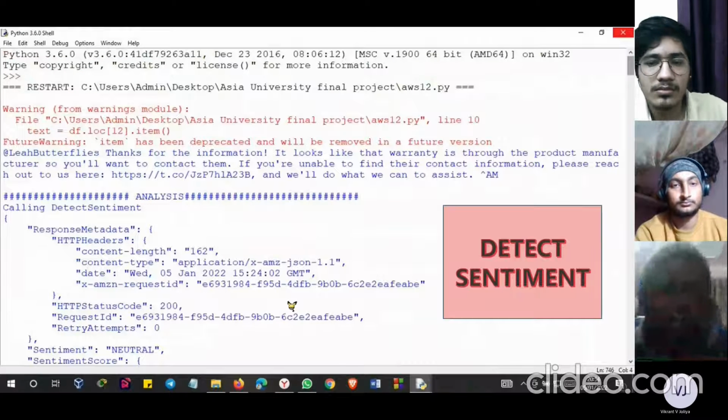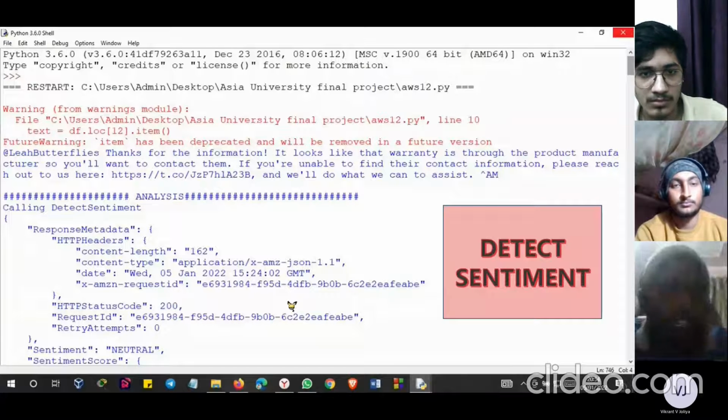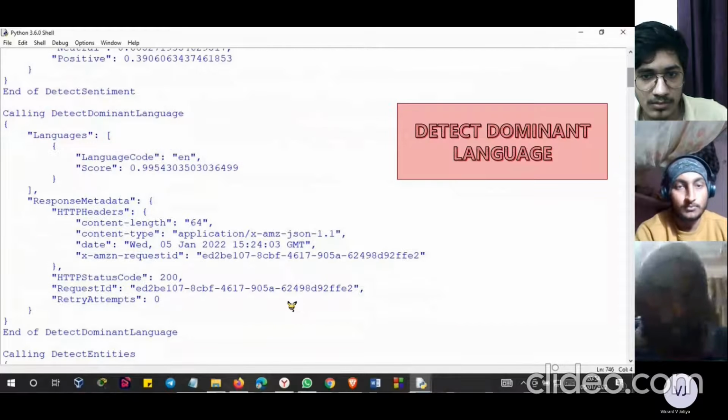So this is the output. First: at the rate leap butterfly, thanks for this information, it looked like the warranty is through. This is the tweet that we have taken for the analysis. First, we have done the detect sentiment analysis. In this, it will tell you the content length is 162 bytes, the date when it was published, the content type, the request ID, the HTTP status, how much the score is, and the sentiment, whether it is neutral, positive, negative, or mixed.